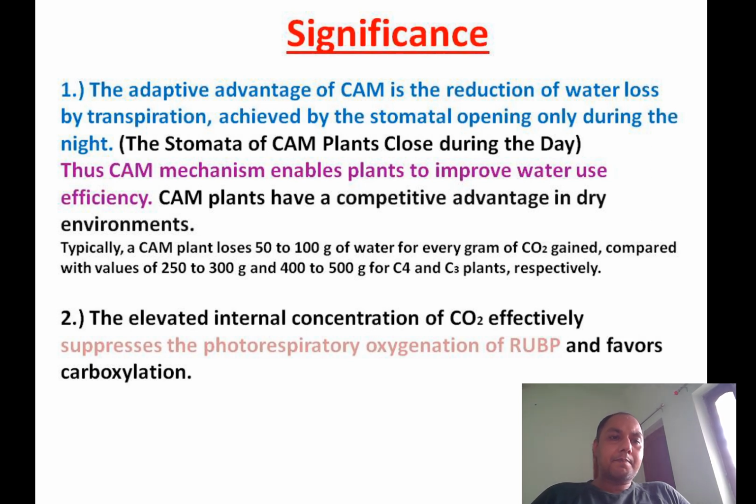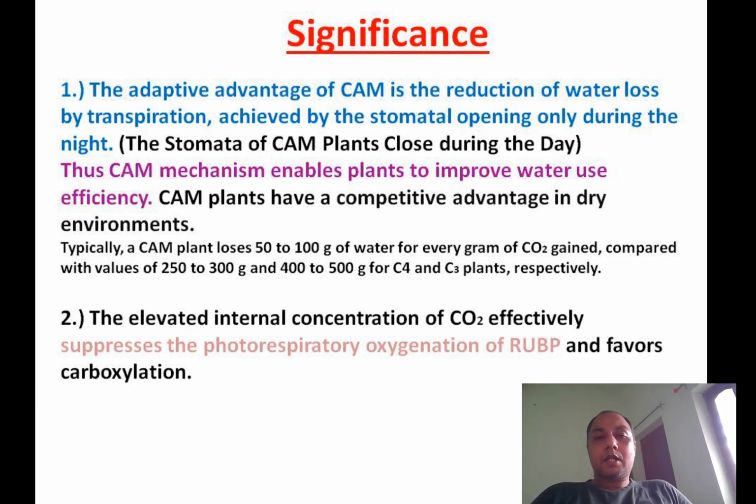It has been estimated that a CAM plant loses around 50 to 100 grams of water for every gram of CO2 gained, in comparison to the C4 plant, where approximately 300 grams of water is lost, and around 500 grams is lost for the C3 plant.